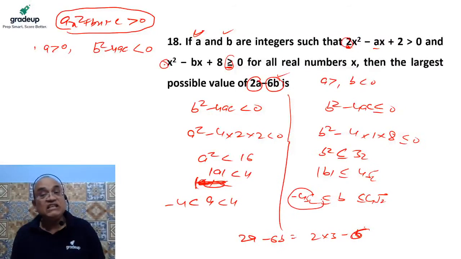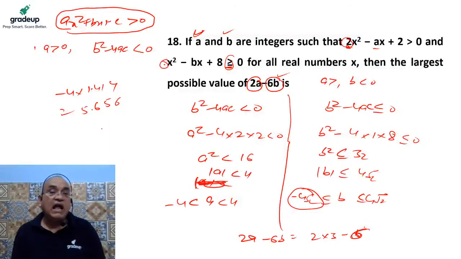This value is nearby because it is nothing but 4 root 2. As we know, minus 4 into root 2, root 2 is nothing but 1.414. So it is nothing but 5.656. Its value should be greater than this. Greater than this means the nearest integer greater than this would definitely be 5. So its value should be minus 5.